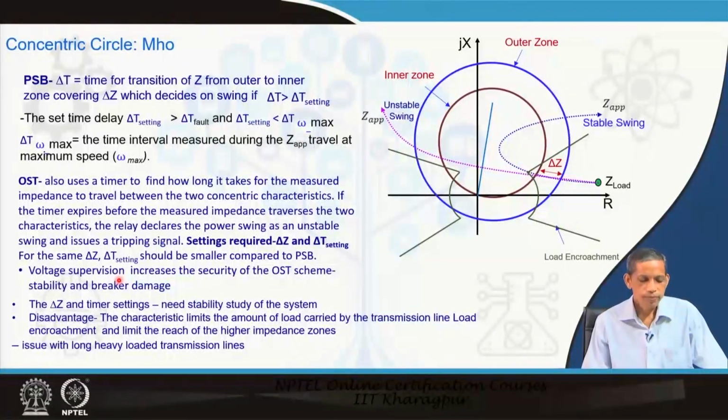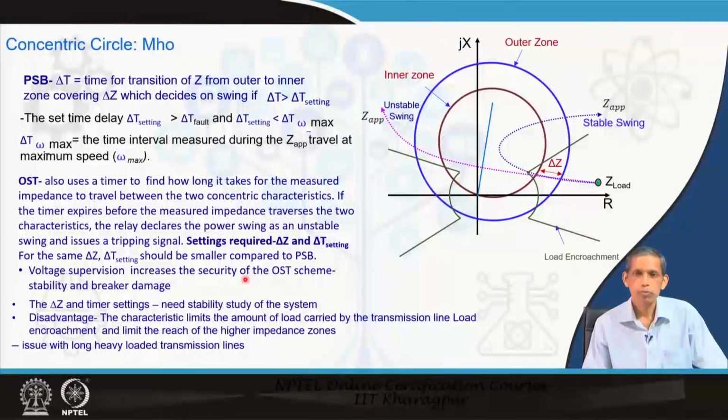In addition to that, because the corresponding delta angle goes on increasing more and more towards this portion, therefore, considering possible damage of the breaker and also system stability, in many cases it is preferred to have a voltage supervision based security approach to OST.